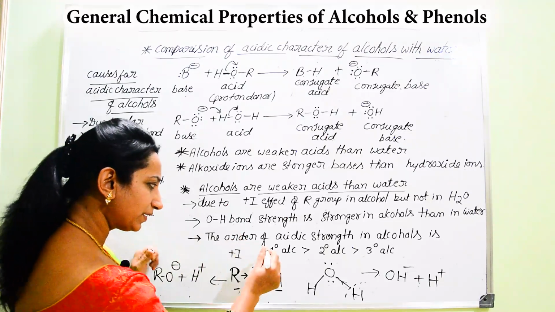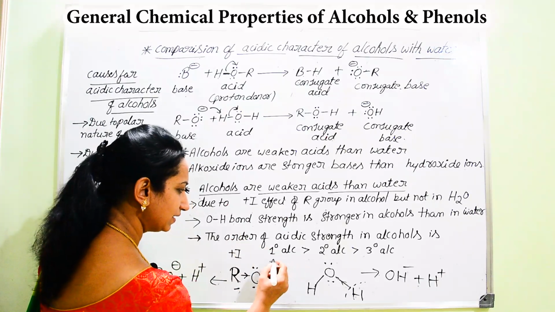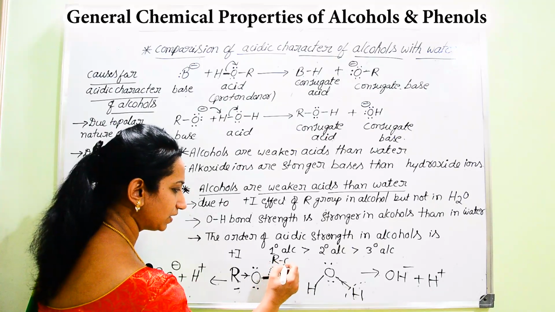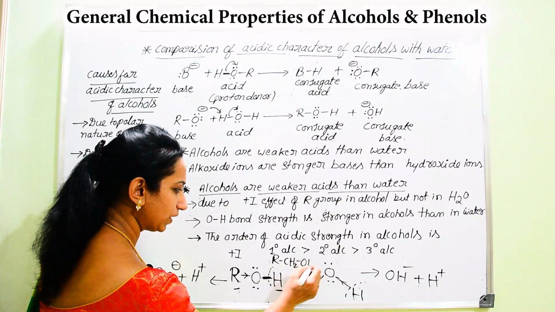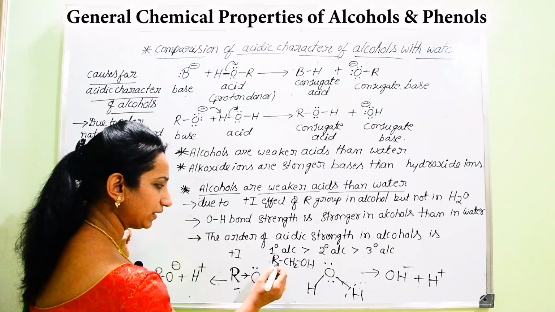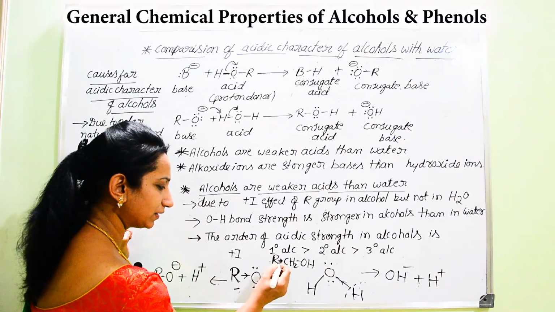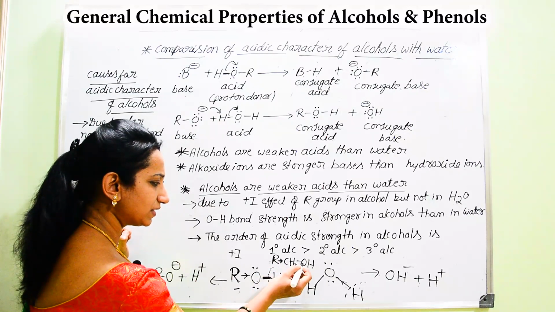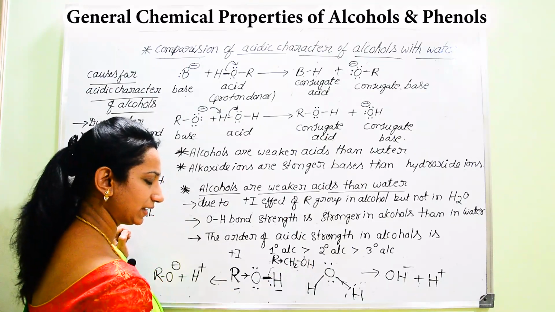In case of primary alcohols, as you can see, there will be presence of CH2OH. There will be only one alkyl group helping for the increase of electron density towards the oxygen atom.